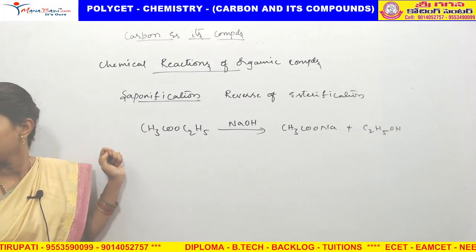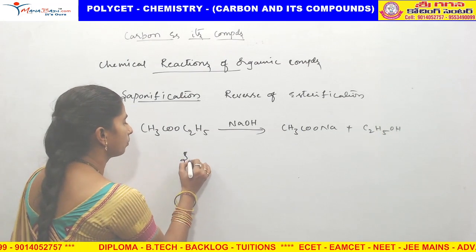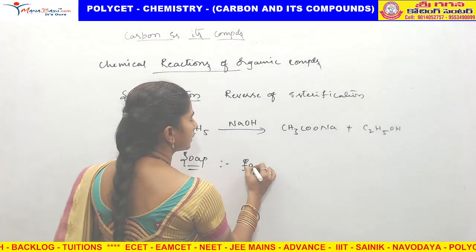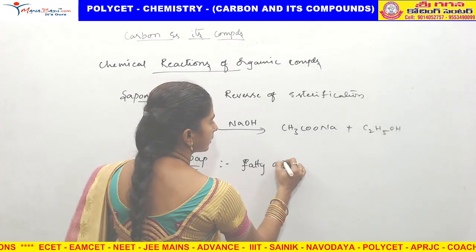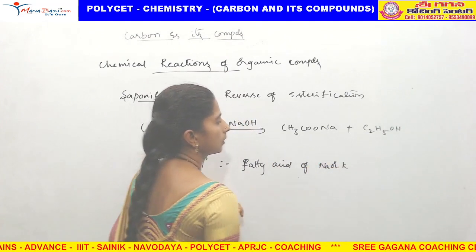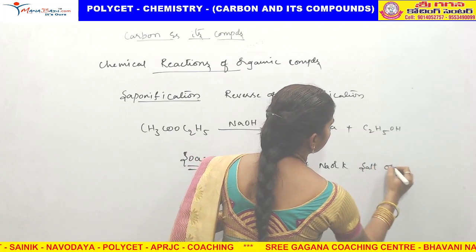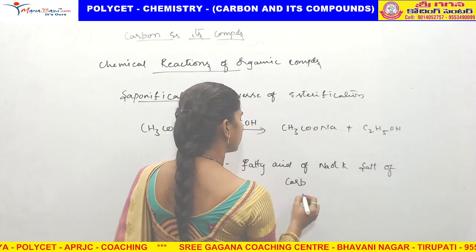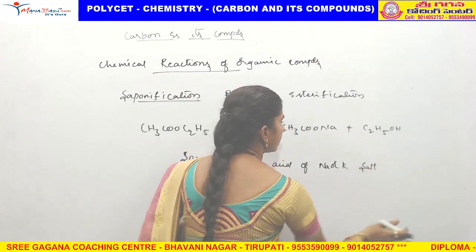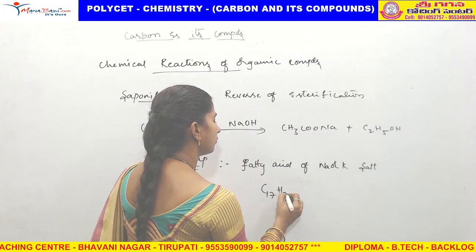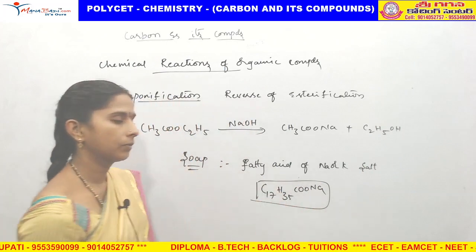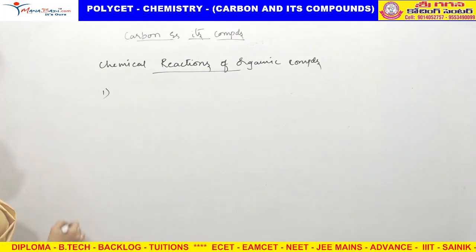What is soap? Soap is the sodium or potassium salt of fatty acids, that is, of carboxylic acid. C17H35COONa is the formula of soap. Formula of soap. Now we are going to discuss the next topics.